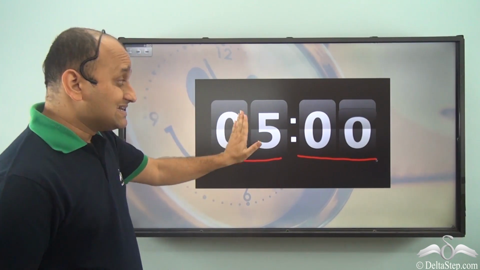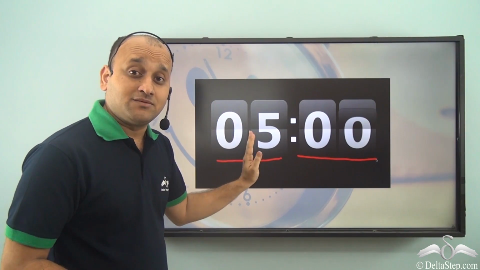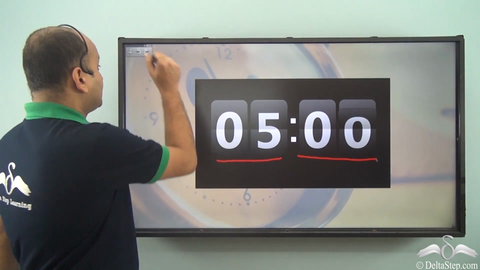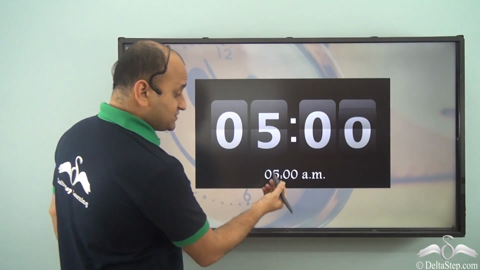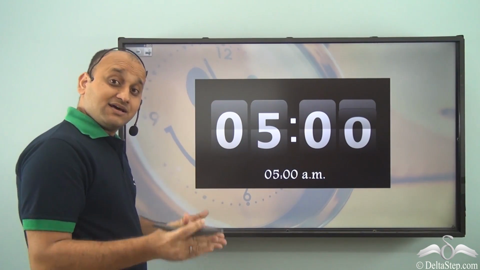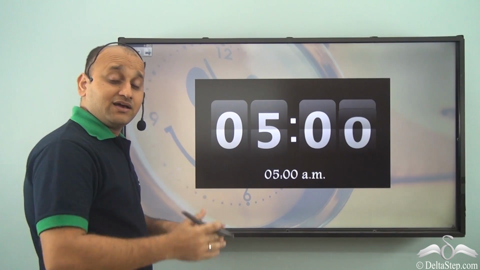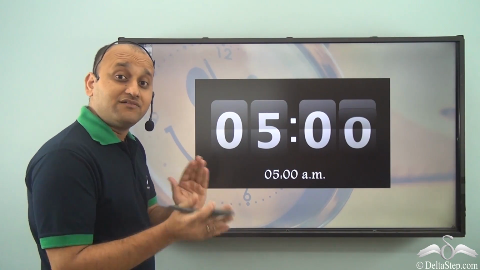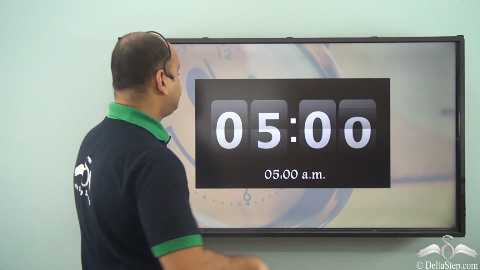So you don't need to convert anything here. So this is 5 o'clock or 5 in the morning or 5 AM. So this will remain 5 AM. You don't need to do any conversion in this case. That is the first part, the AM part. You do not need to convert between 24 and 12 because the hours remain the same. It is only after the noon that the 12-hour clock resets and the 24-hour clock doesn't.